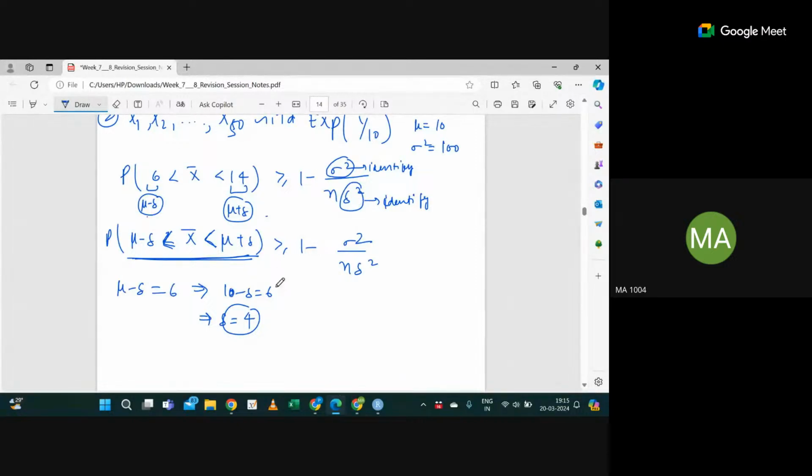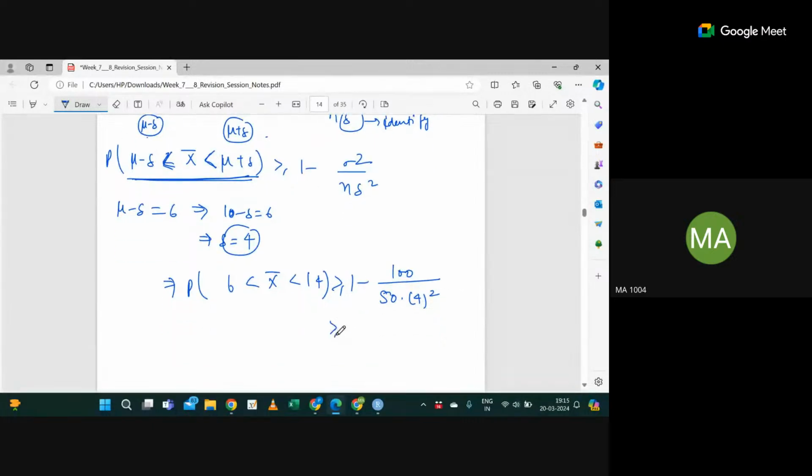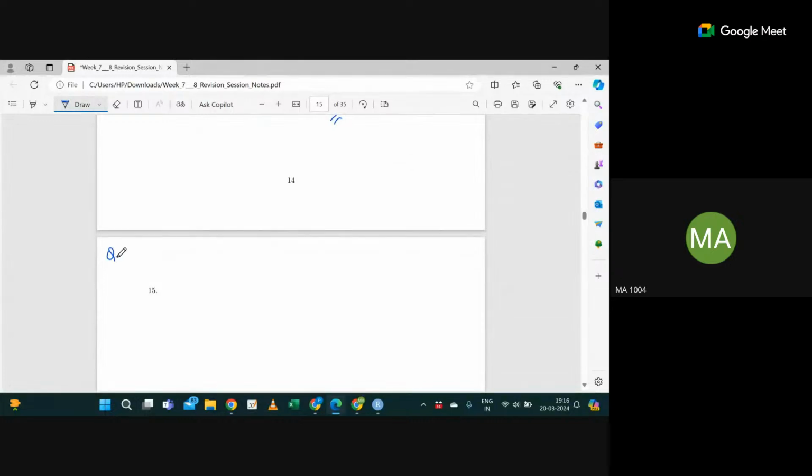Okay. So here, what we got is the probability that 6 less than x bar less than 14 is greater or equal to 1 minus sigma square, which we have calculated as 100, and n is how much? 50, right? And delta square is 4 square. Whatever value you get, it will give you the lower bound in this case. Is this fine? Okay, let's do one question for the upper bound, then we'll move to the next topic.